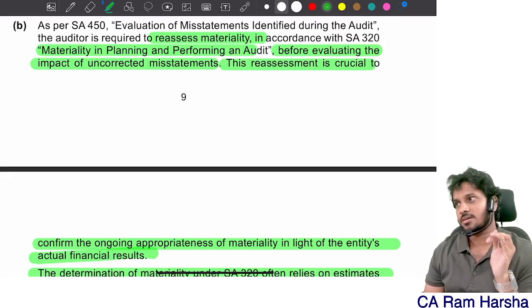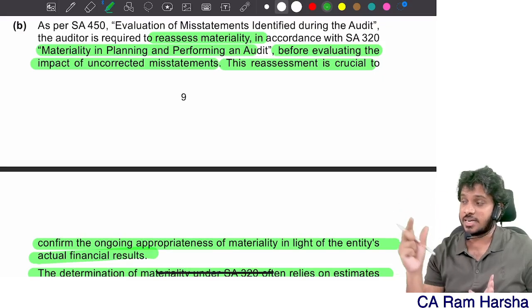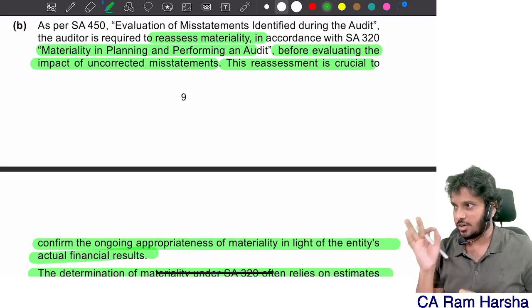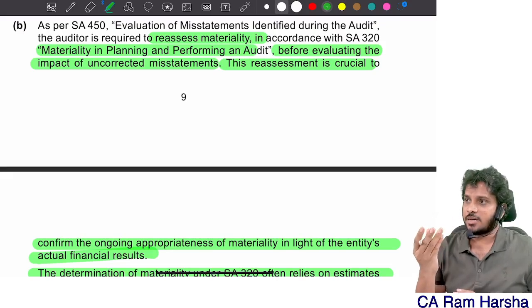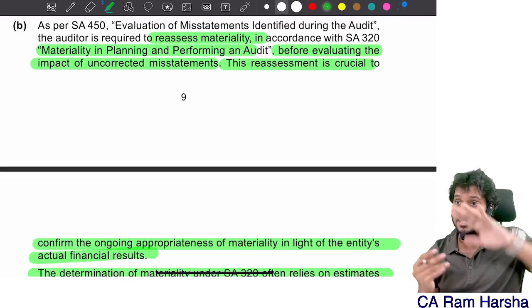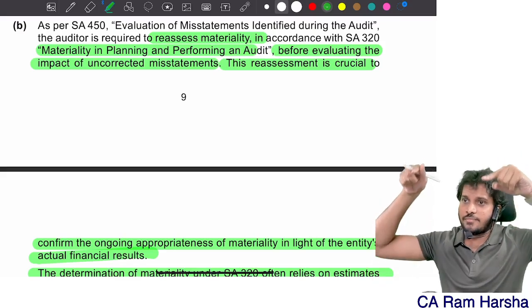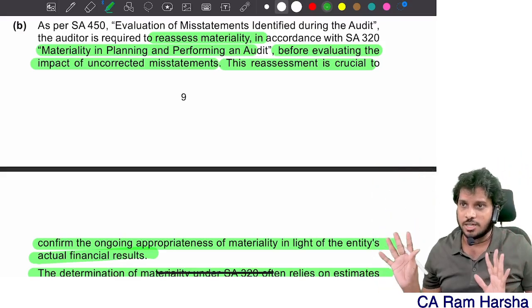Similar question is there. So we have to re-evaluate materiality before evaluating the impact of uncorrected misstatements on the financials. That is the conclusion here. And if you find that there is a change in circumstances or you got some knowledge that is different from the initial determination of materiality, revise the materiality in light of the current circumstances, current knowledge of the business.